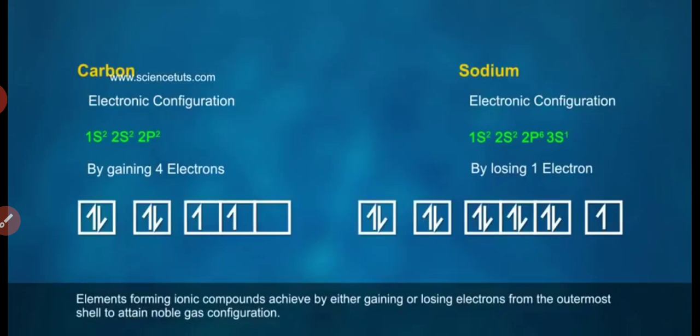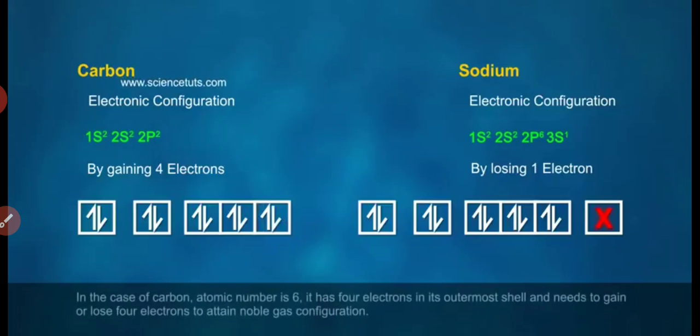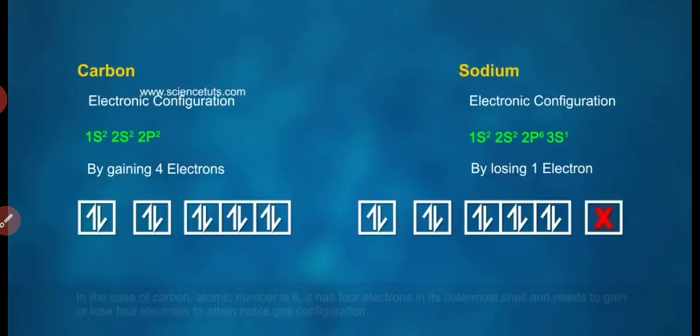Elements forming ionic compounds achieve noble gas configuration by either gaining or losing electrons from the outermost shell. In the case of carbon, the atomic number is 6. It has 4 electrons in its outermost shell and needs to gain or lose 4 electrons to attain noble gas configuration.